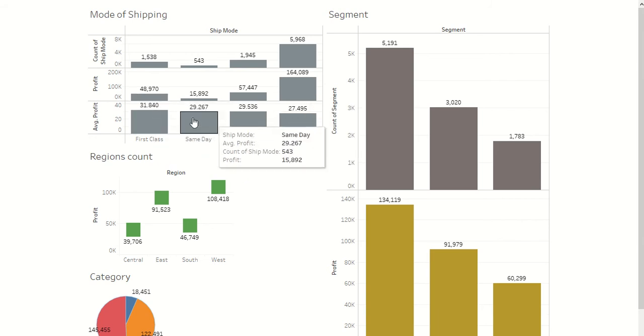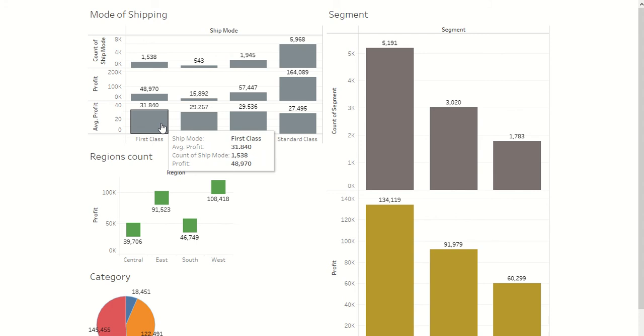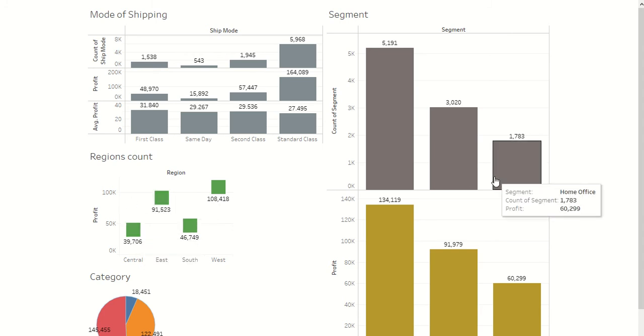In terms of average profit which we consider based on the sales volume, we can say that first class is performing better compared to the other three. If you consider overall profit, standard class is performing better. In terms of average profit, first class is performing better. Next, coming to the regions count. Here we can see that western and eastern regions are performing better in terms of profit compared to the other two regions, that is central and south.